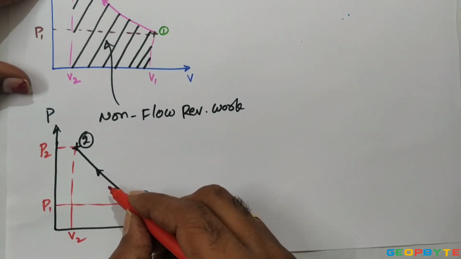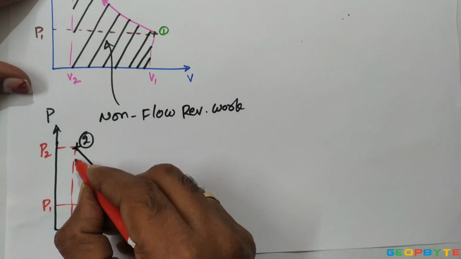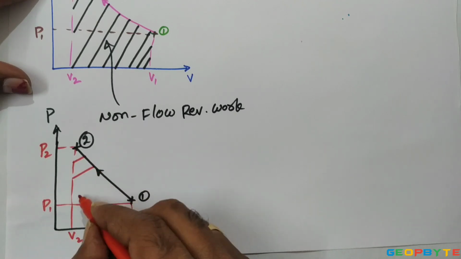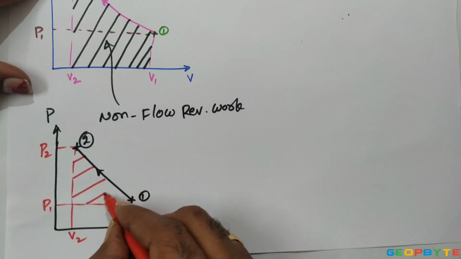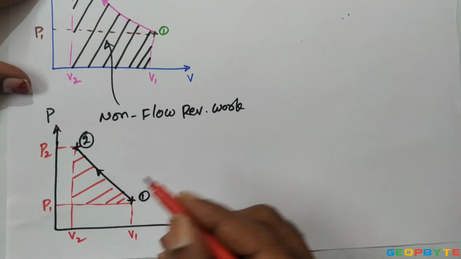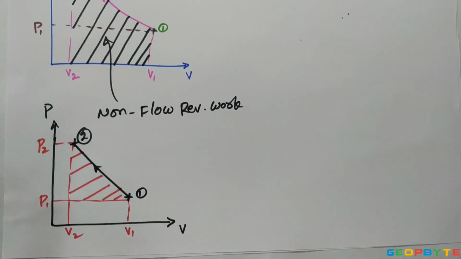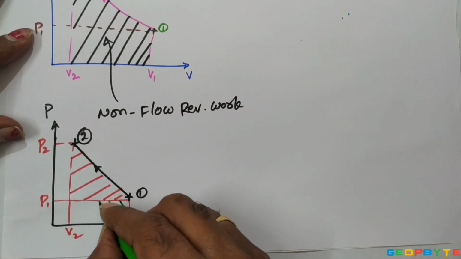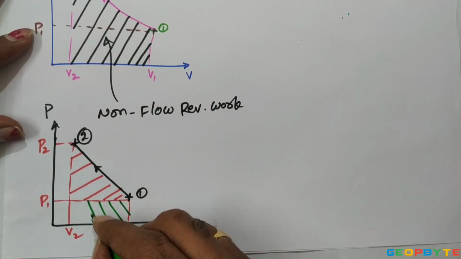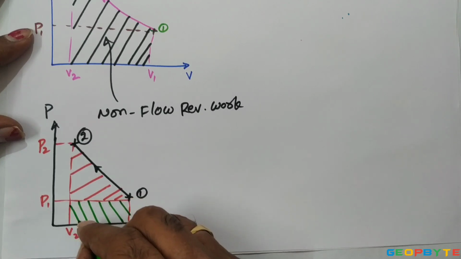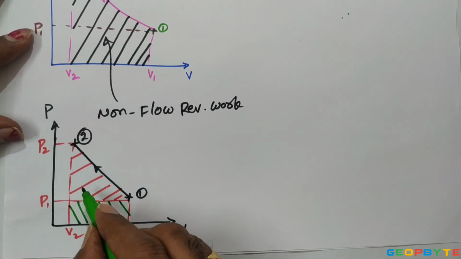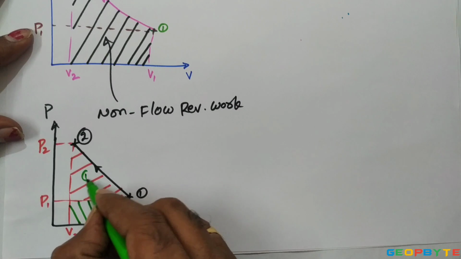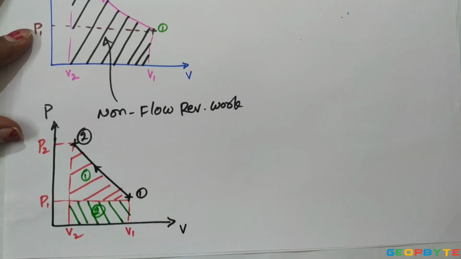That area can be divided into two parts: a triangle and a rectangle. The work interaction for process 1 to 2 is the area of the triangle plus the area of the rectangle.